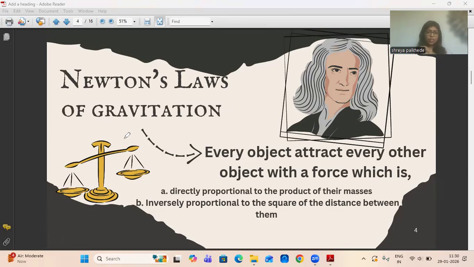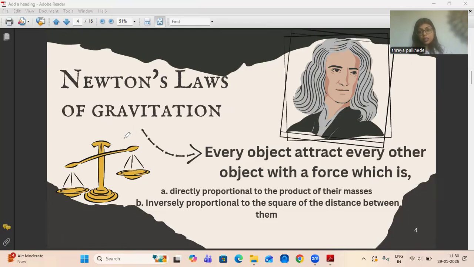We all remember the instance when he was sitting under the tree and the apple fell down on his head, and he got curious about why the apple falls only vertically downward, and why it didn't fly away anywhere else or go upward. Why does it fall only vertically downward toward the surface of the earth?